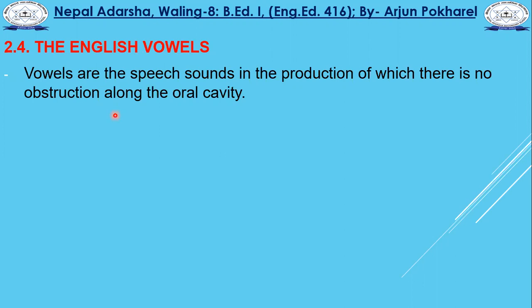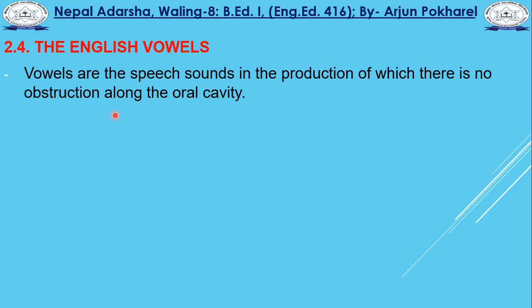In this way we can define vowel sounds. The vowels are the speech sounds in the production of which there is no obstruction along the oral cavity. So in this way, you have to define it.